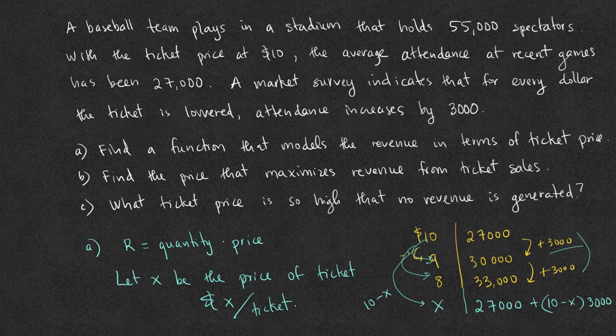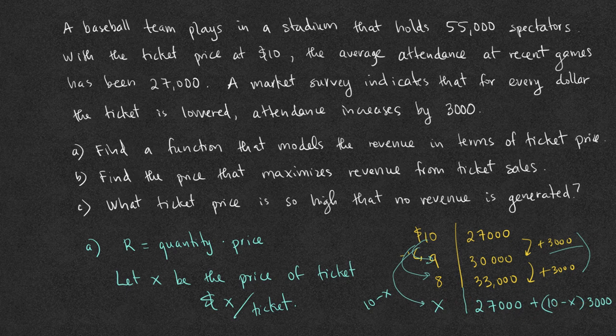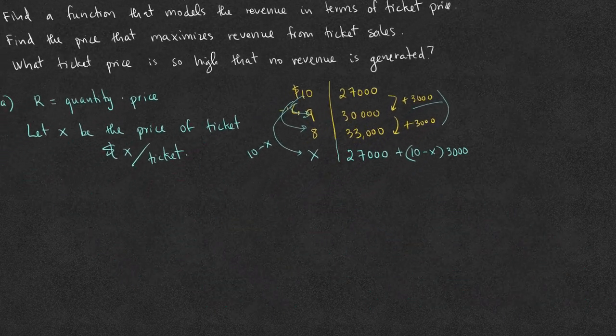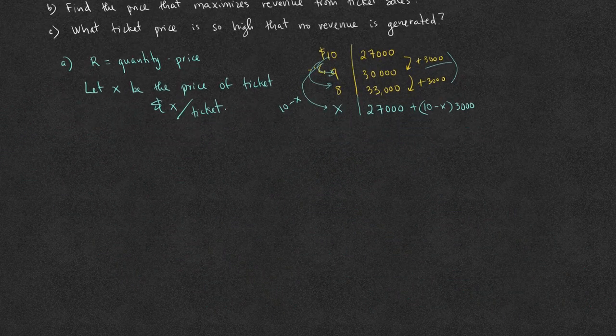Again, from 10 to 9, the difference is 1, so we only add 1 times 3,000. From 10 to 8, the difference is 2, so we would add 2 times 3,000. From 10 to x, the difference is 10 minus x, so we would add 10 minus x times 3,000. This is the number of tickets sold if the price is x. This x is the price and this is the quantity. Put this together, we will have the equation for the revenue.